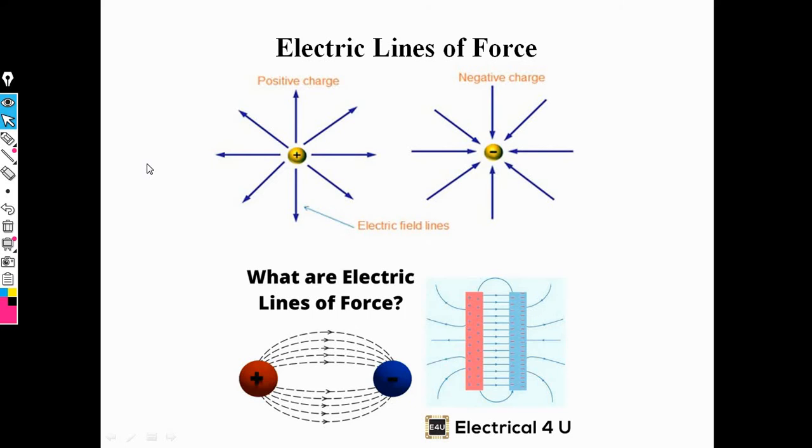Then the next point is electric lines of force. Electric lines of force depend on positive charge.